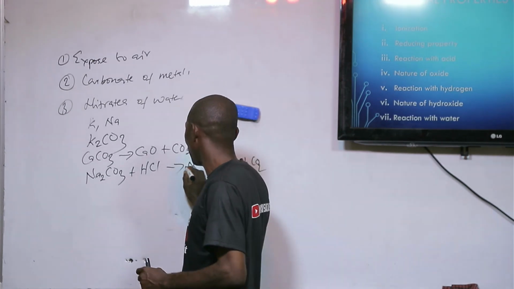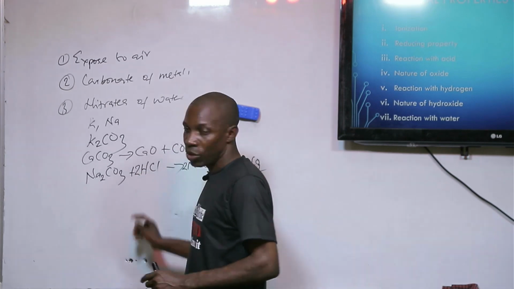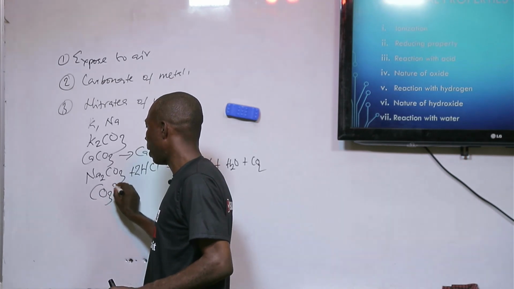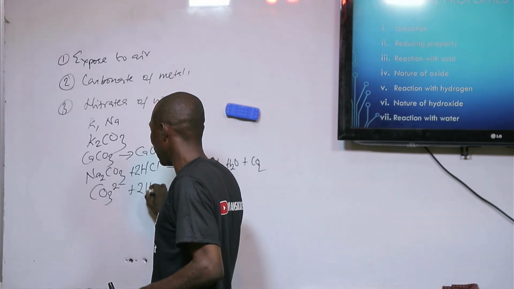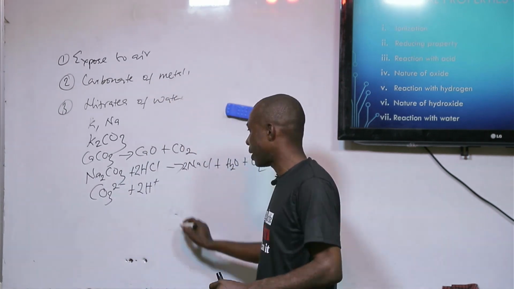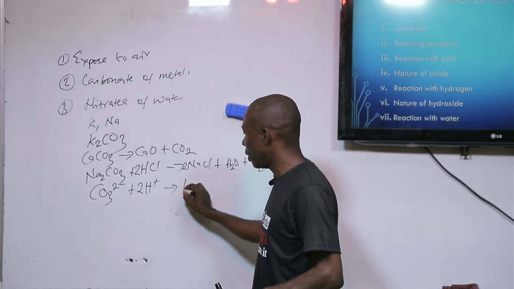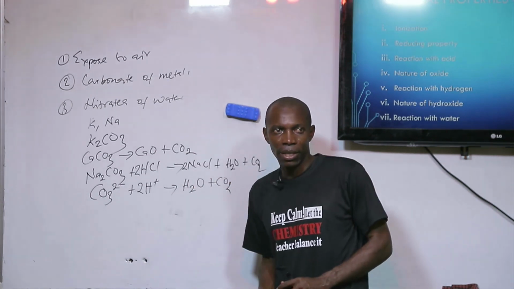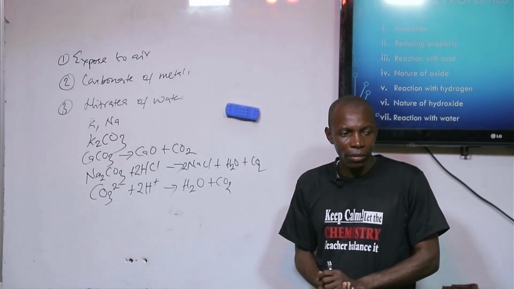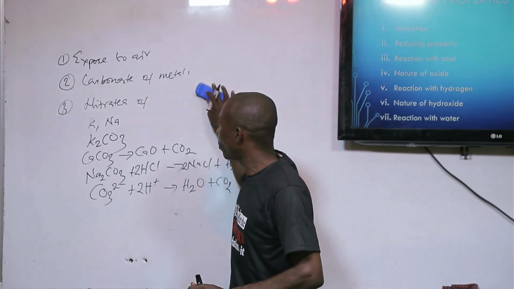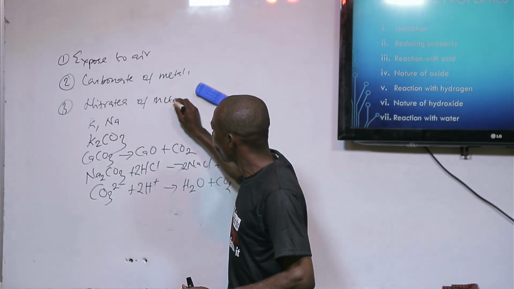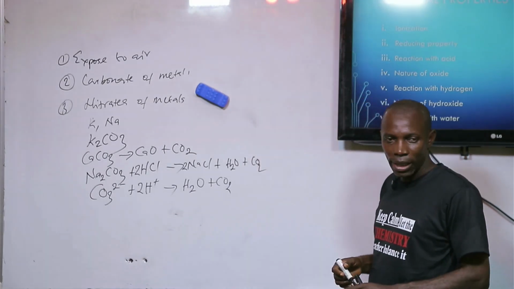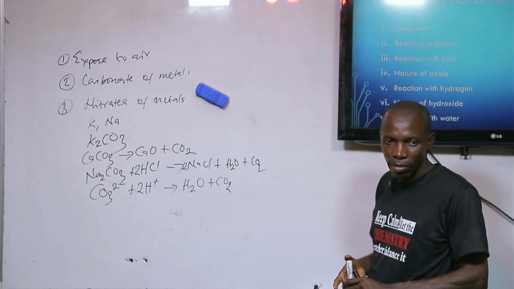Carbon 4 oxide. Okay? So you see, whenever a carbonate of metal will react with acid, it's going to give us salt, it's going to give us water, and carbon 4 oxide will be what? Liberated. Okay? So these are the things you can understand about carbonate of what? Metals.